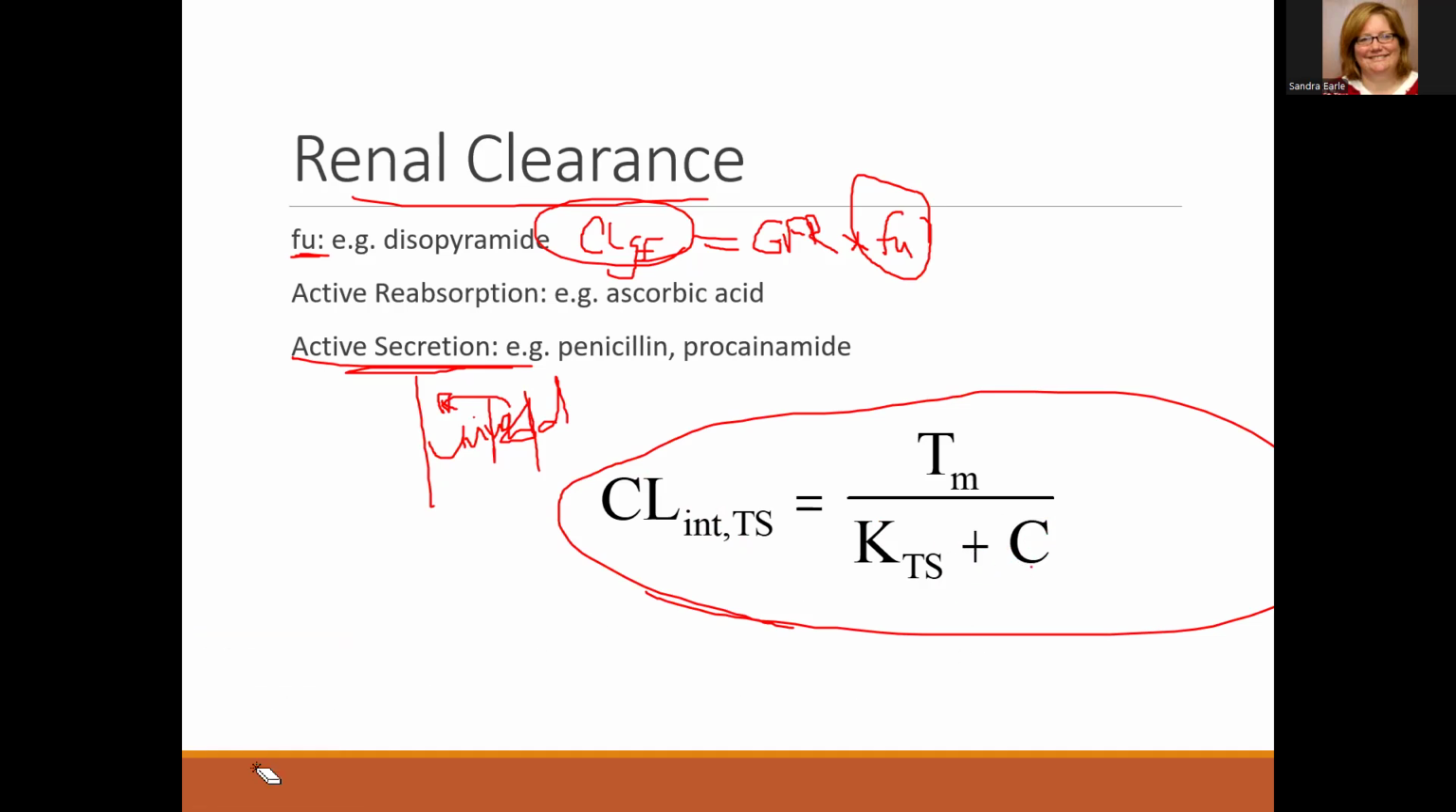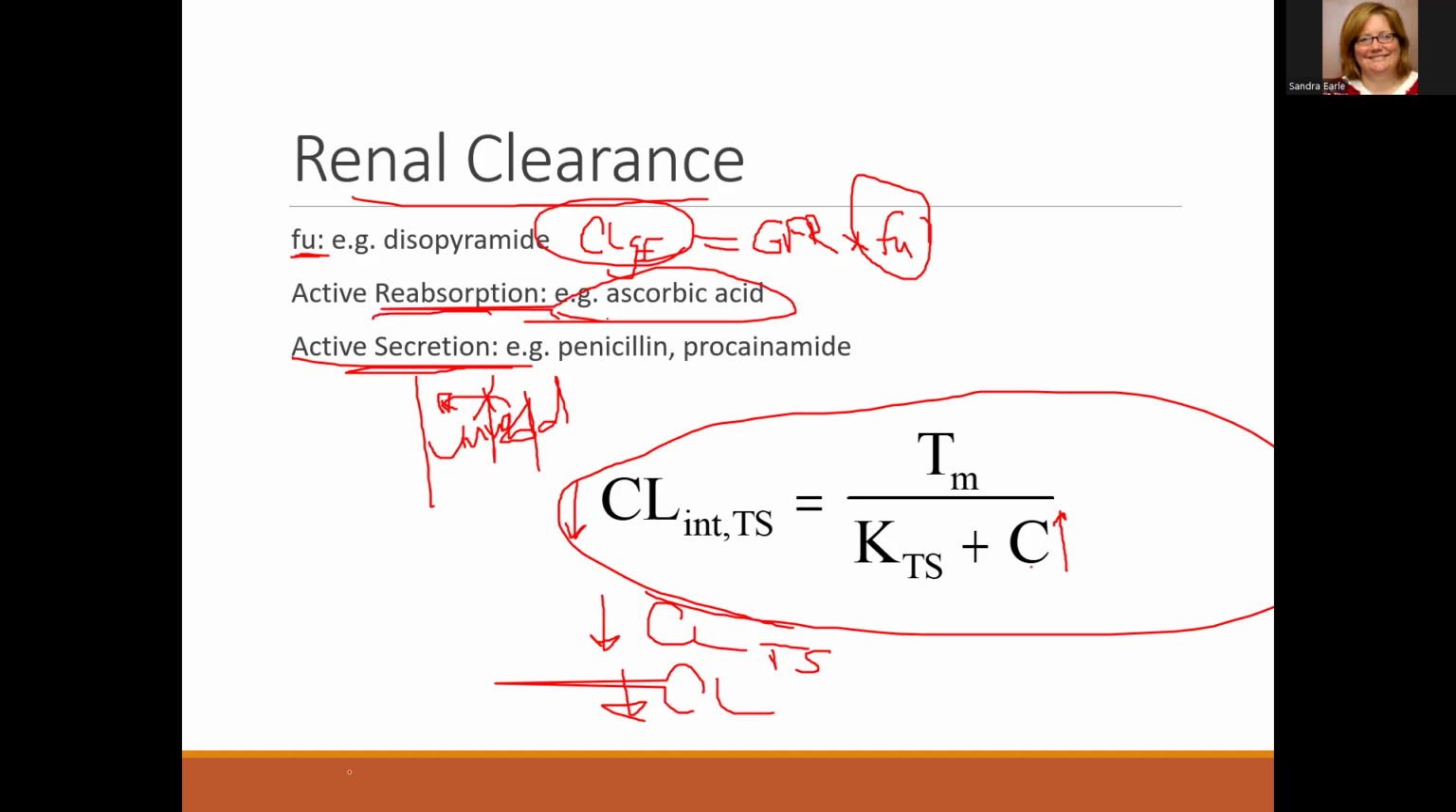And as the concentration increases, our tubular secretion clearance will decrease, therefore decreasing clearance overall. It's going to stay in the blood because it's overwhelmed these systems here. So not as much of it is going to be able to go into the urine, so it's going to stay in the blood, so clearance will go down. You can also have active reabsorption. Ascorbic acid is an example of that.